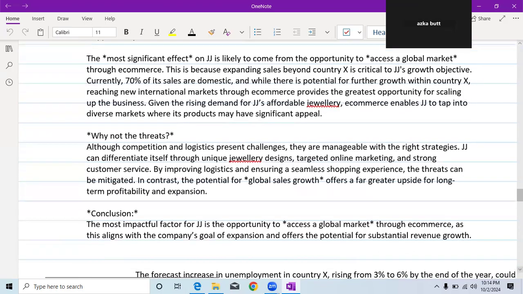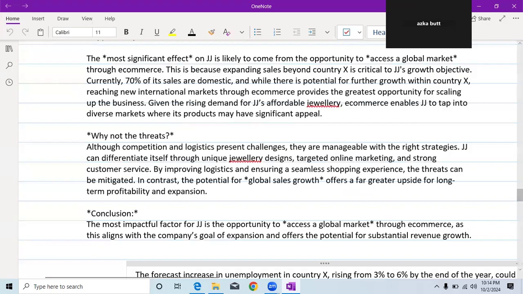And the second reason is why not threats. In my point of view, threats are not the most important factor. Although competition and logistics present challenges, they are manageable with the right strategies. JJ can differentiate itself through unique jewelry designs, targeted online marketing, and strong customer service. By improving logistics and ensuring a seamless shopping experience, the threats can be mitigated, and in contrast, the potential for global sales growth offers a far greater upside for long-term profitability and expansion.